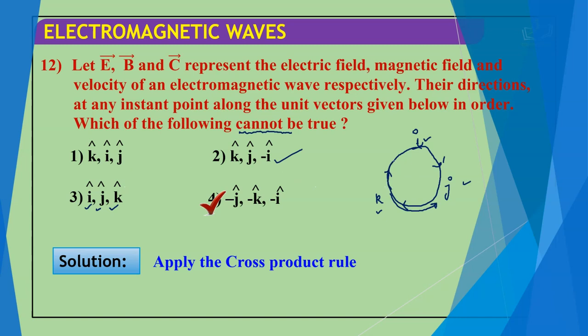And if I take k and i, then j comes in that nature, so this will be correct. But in the case of minus j and minus k, this gives the direction of plus i cap. If this is mentioned there, that will be true. But the one that cannot be true is the fourth one.